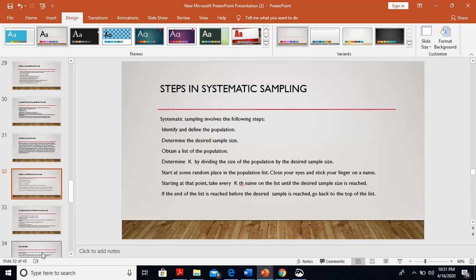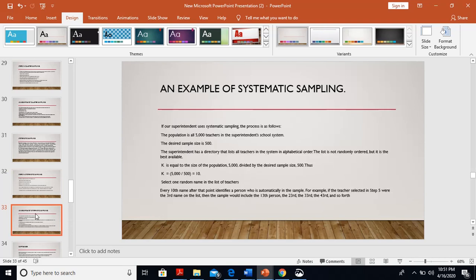Steps in systematic sampling. Systematic sampling involves the following steps: identify and define the population, determine the desired sample size, obtain a list of the population, determine k by dividing the size of the population by the desired sample size, and start at some random place in the population list. Close your eyes and stick your finger on a name. Starting at that point, take every kth name on the list until the desired sample size is reached. If the end of the list is reached before the desired sample size is reached, go back to the top of the list again.